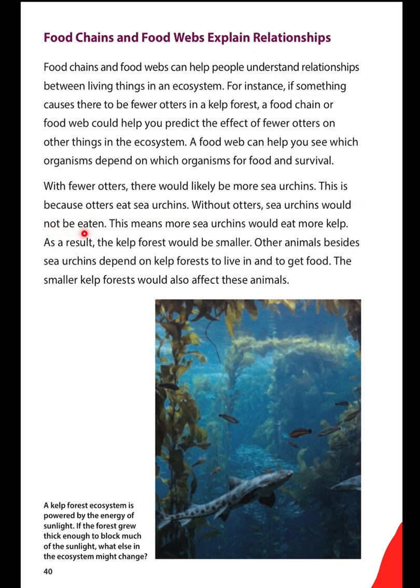Without otters, sea urchins would not be eaten. This means more sea urchins would eat more kelp. As a result, the kelp forest would be smaller. Other animals besides sea urchins depend on kelp forests to live in and to get food. The smaller kelp forest would also affect these animals.